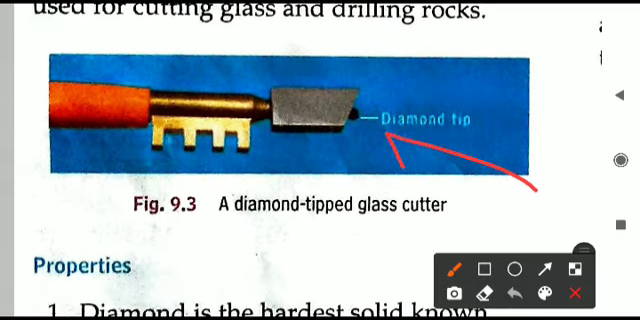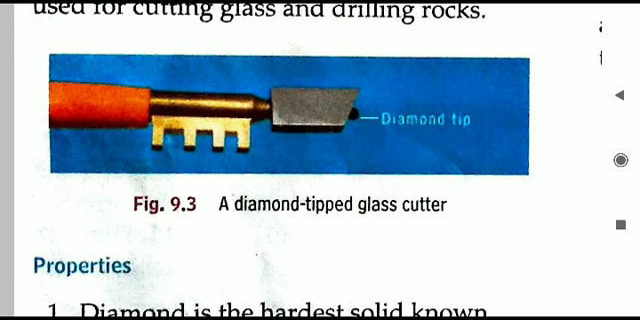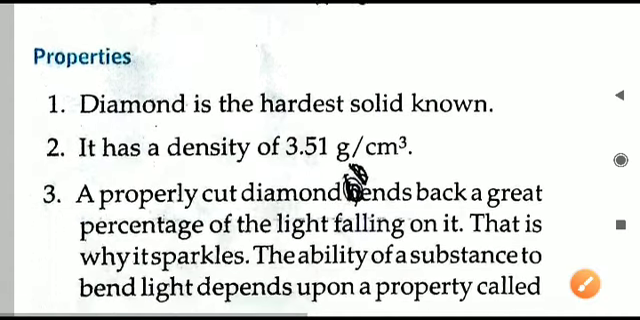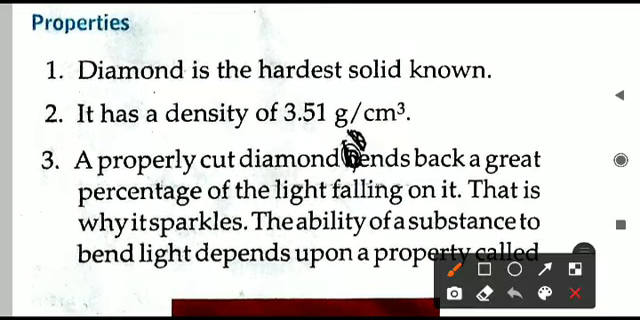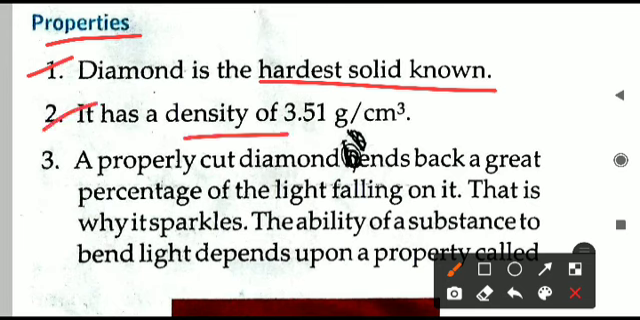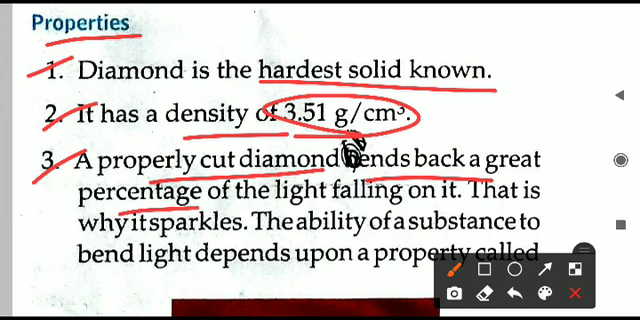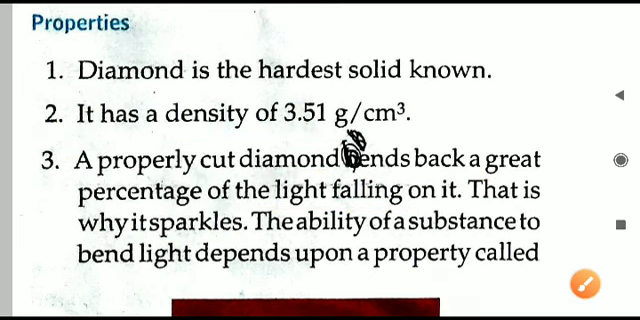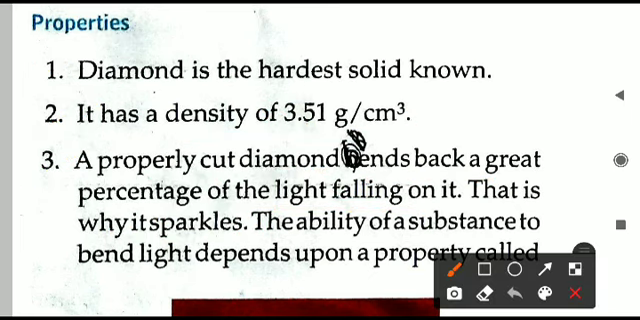Here you can see a glass cutter tip, which is made of diamond. That is how diamond is used, because it is the hardest substance known. So, properties: we have already seen this point. It is the hardest solid known, its density is 3.51 gram per centimeter cube, and a properly cut diamond bends back a percentage of the light falling on it, and that is why it sparkles. You will learn about this in physics, in the chapter on light reflection.